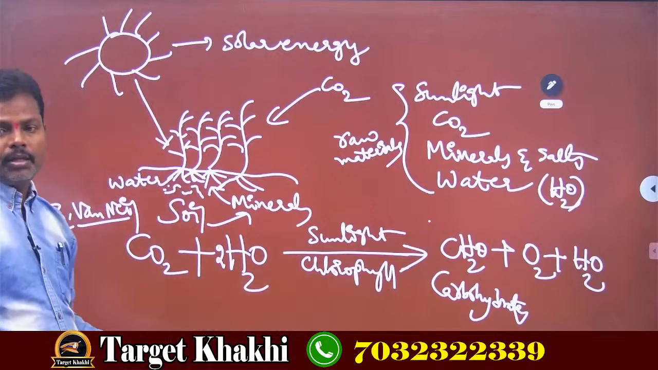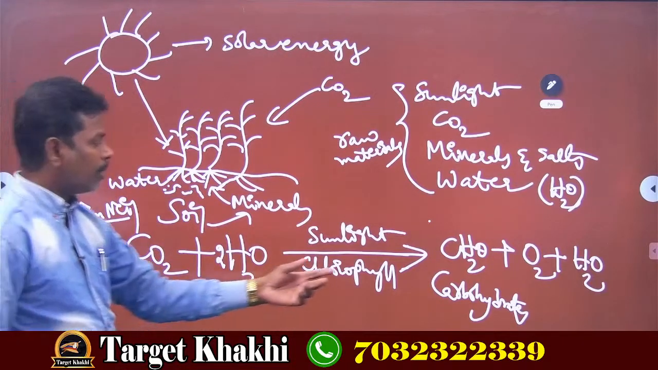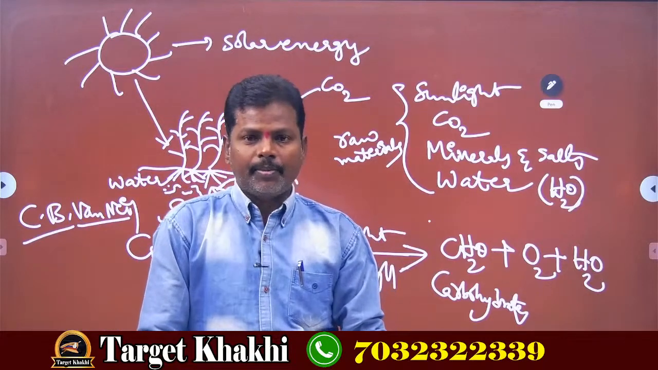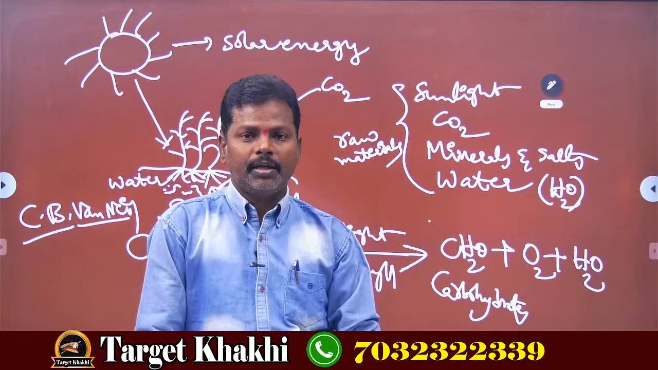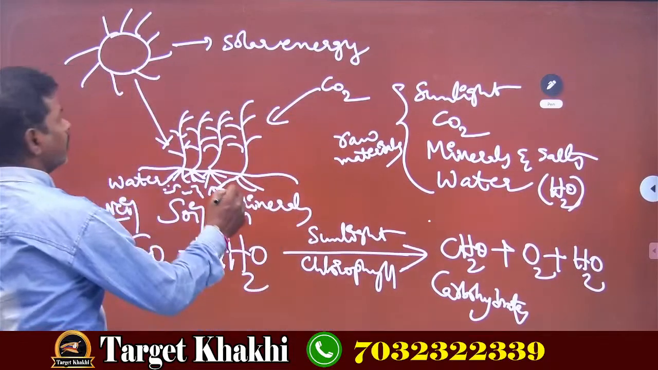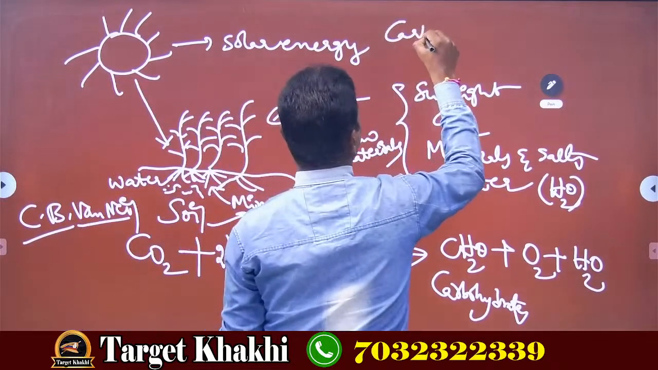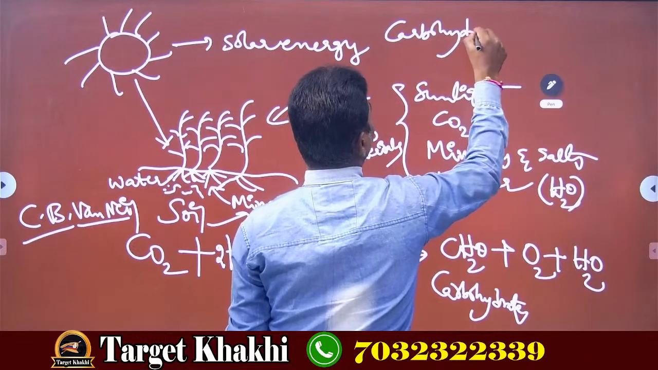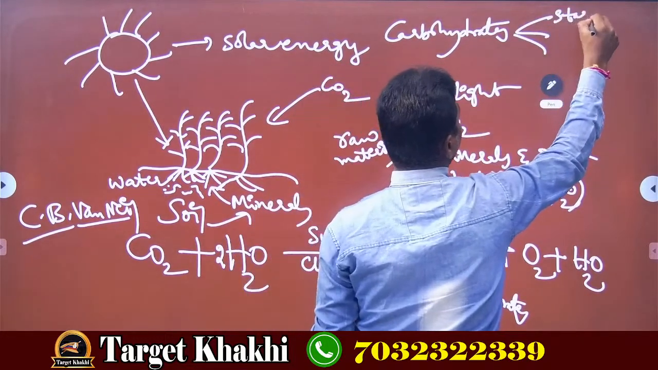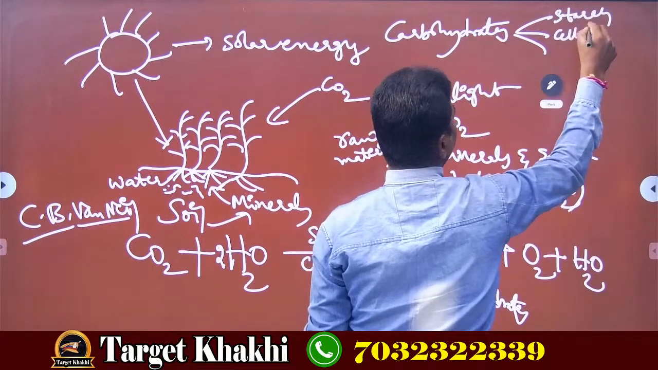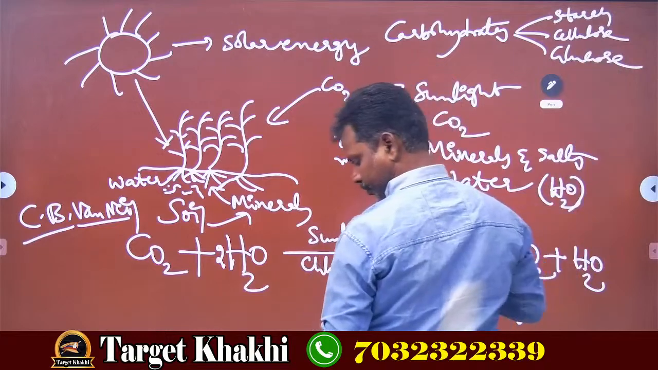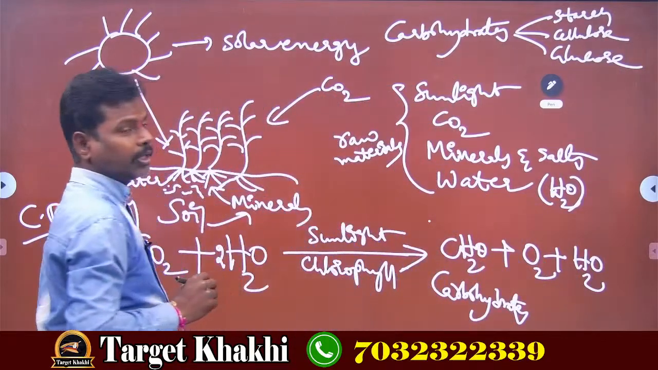Understood, children? So, not only carbohydrates, glucose is also formed in the plants. Glucose is nothing but stored in the form of starch. Carbohydrates are actually 3 types. They are starch, cellulose, and the third one is glucose. Okay, children.